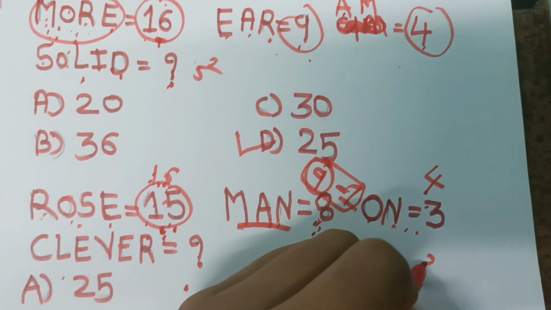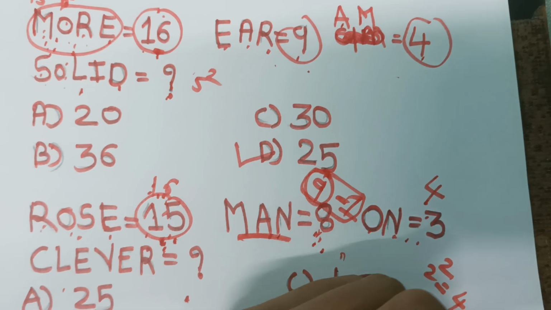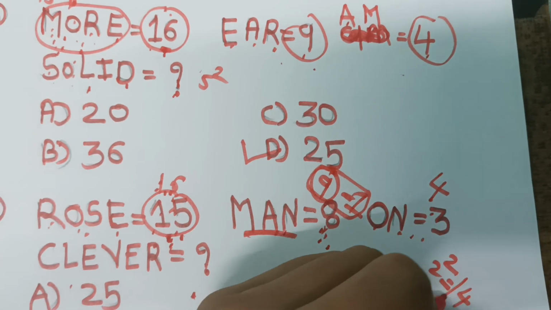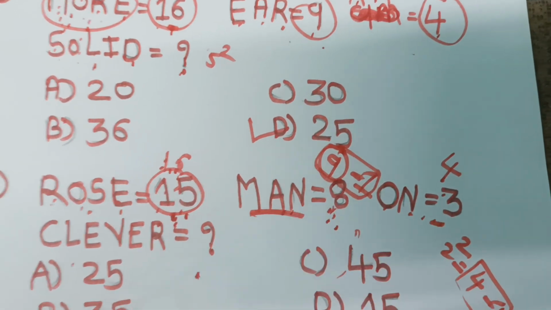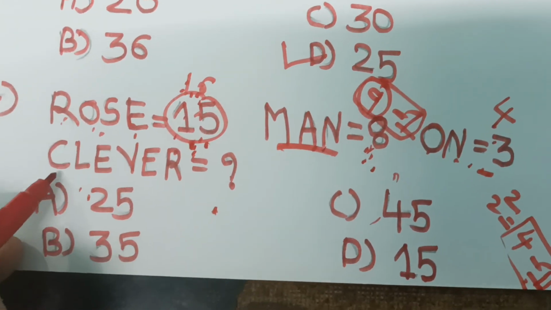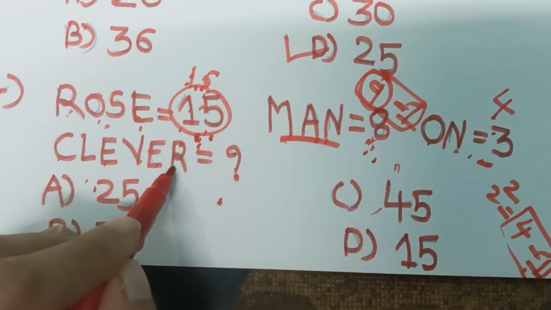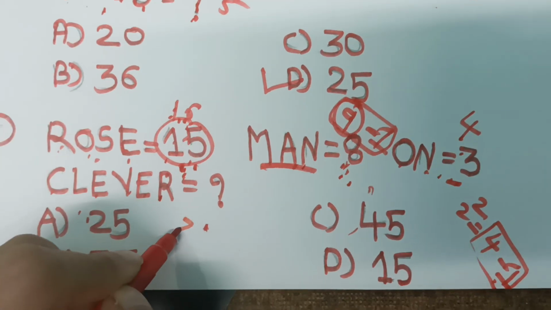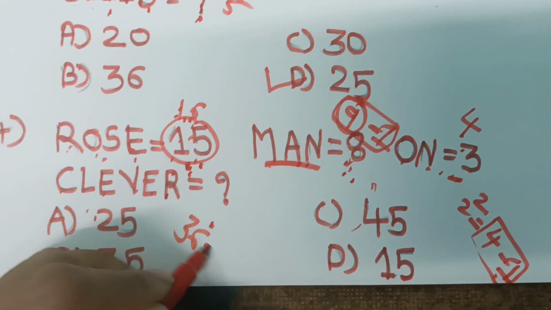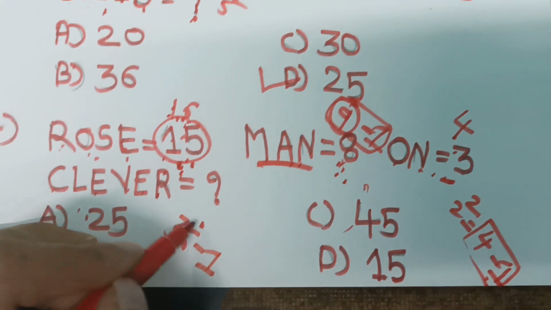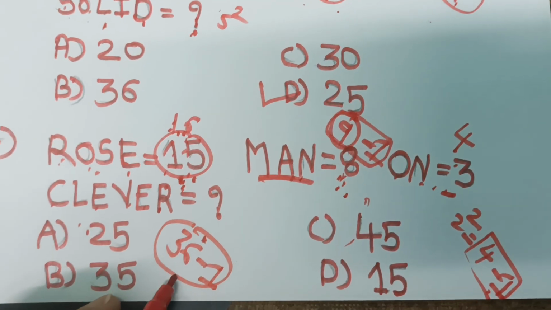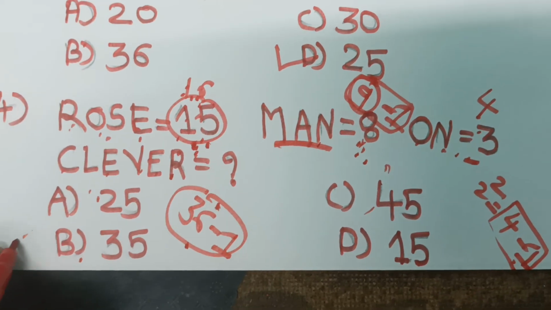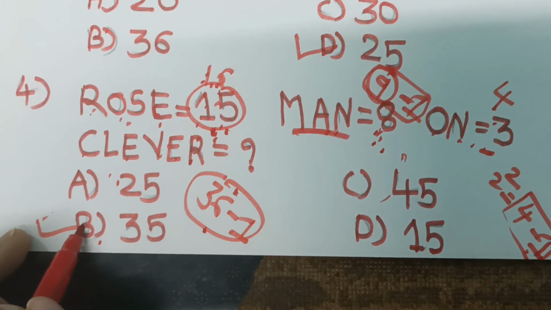Here 2 square is 4 minus 1, so we get 3. So same here apply, 1, 2, 3, 4, 5, 6. 6 square is 36, and 36 minus 1, so what we get? 35. So the answer is B, 35.